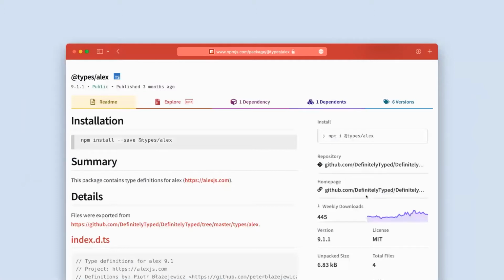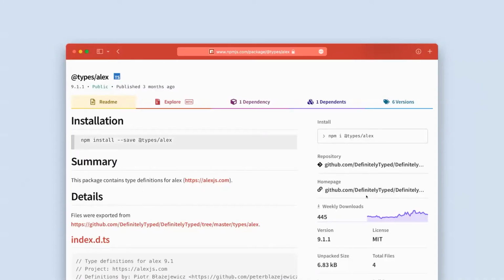In this case, the main dependency manager for JavaScript projects is called npm, and what Definitely Typed does is it generates an individual package for every type definition under a unique namespace called @types. So this is @types/alex, and anybody in the Node and npm ecosystem basically knows that they can look for @types/myLibrary name to see if that has type definitions available for it, if it does not include its own type definitions.